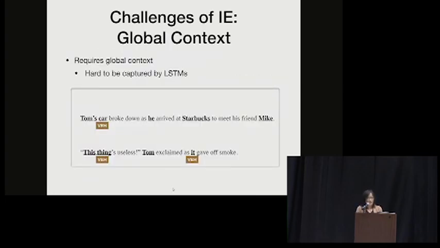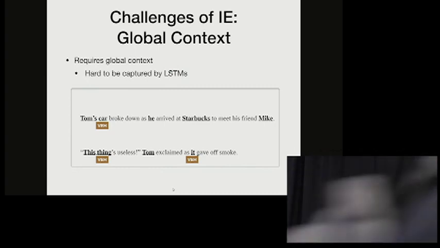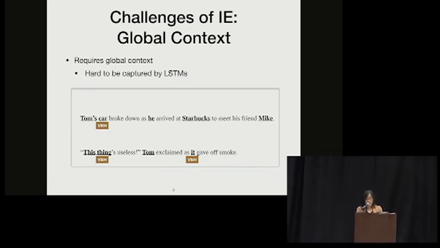Another challenge of information extraction is that it usually requires global context. So here is an example. Tom's car broke down as he arrived at Starbucks to meet his friend Mike. "This thing's useless," Tom exclaimed as it gave off smoke. So it's impossible for us to know the entity type for this thing and it unless we know that they are actually referred with Tom's car in the previous sentence.